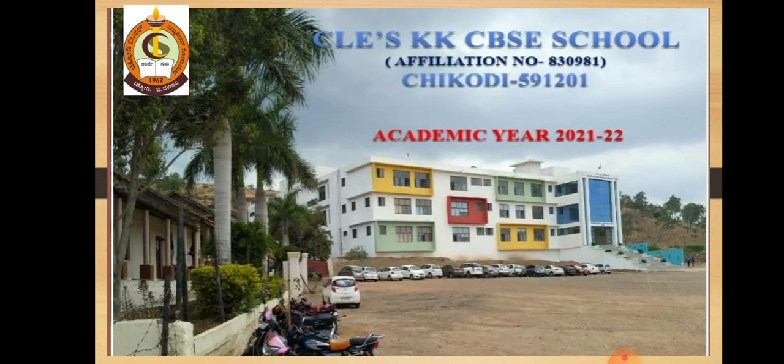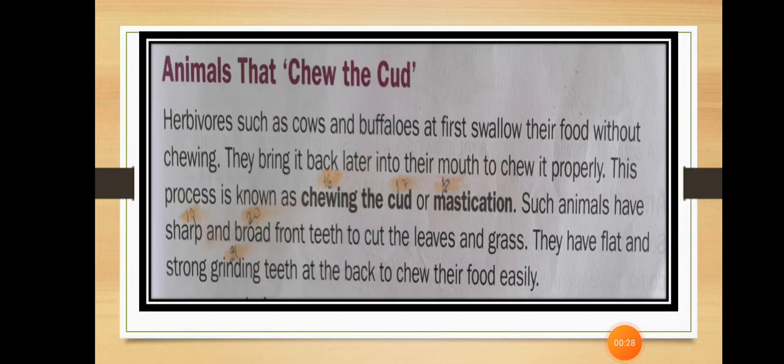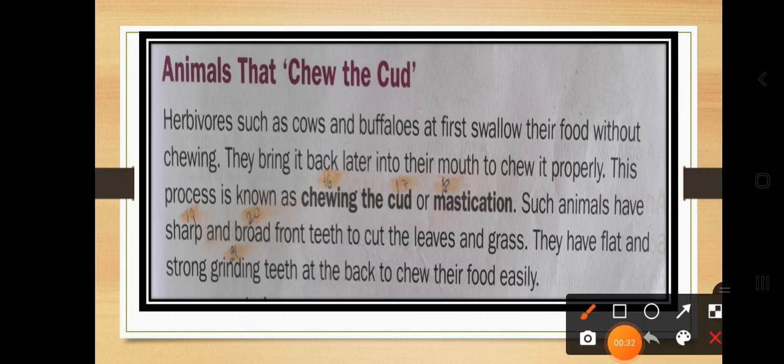Okay, so just recall what we learned in the last class. We learned about animals that chew the cud. Chewing means they continuously chew their food. The examples we took were the cow, buffalo, and camel. These are some examples of animals that chew the cud.